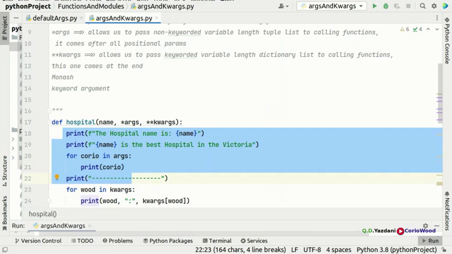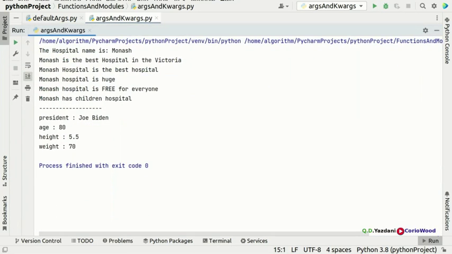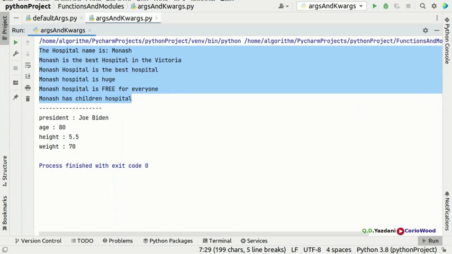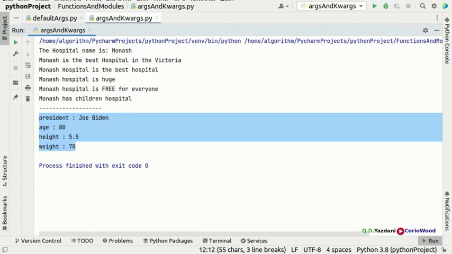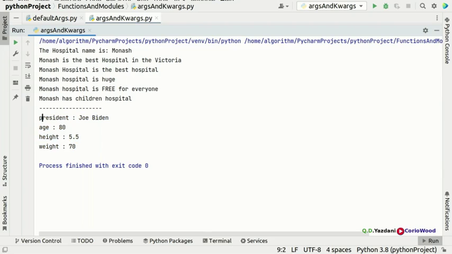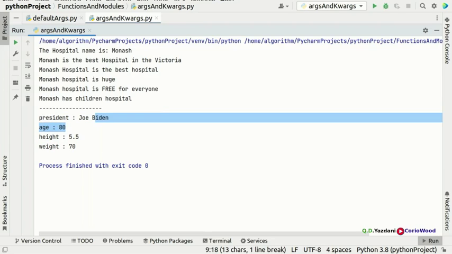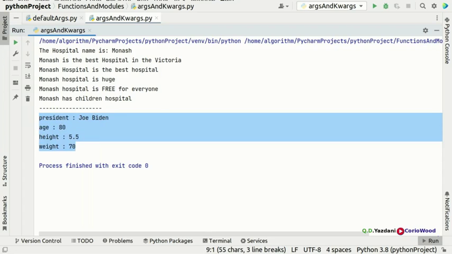So for example, we are gonna run, and you guys are gonna see that Python is very clever. Python automatically divided this into two sections. The first one, you guys are looking at, is totally different. That one we have tried in the previous video. This also we tried, but 1, 2, 3, 4 we haven't tried. So we are trying now with arguments, and this one's keyword arguments. Now this one looks like a dictionary, because you guys are gonna put a president, and it's gonna be Joe Biden. The age is gonna be 80, the height is gonna be 5.5, and the weight is gonna be 70. So now how cool is this in Python?